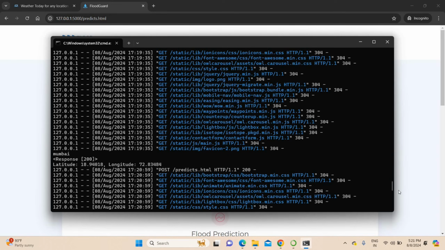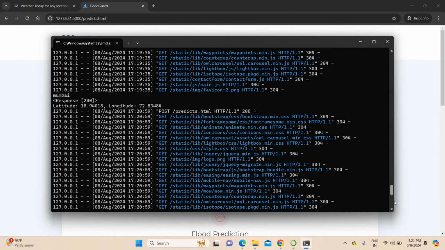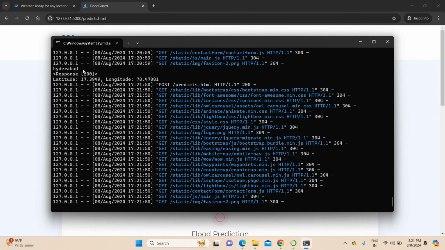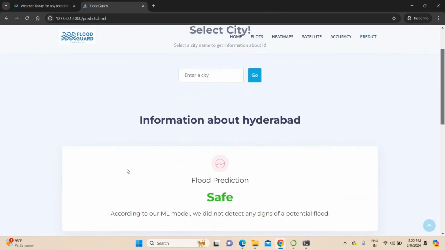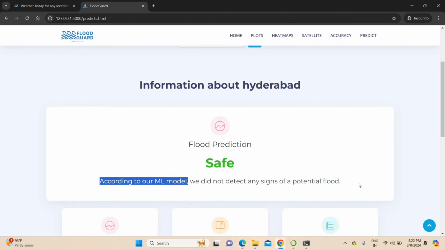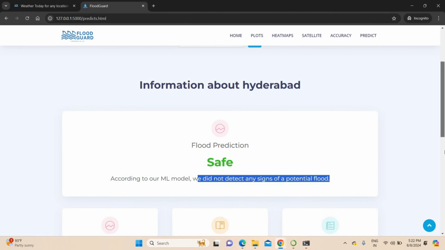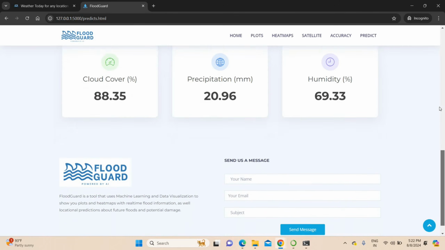You can get the result for Hyderabad also in our API. So we typed Hyderabad. This is the geographical position of Hyderabad. Then you can see the result. So safe. Usually in Hyderabad flood may not happen. So we got the results also. We did not find any potential flood. Okay. This is the Hyderabad result.